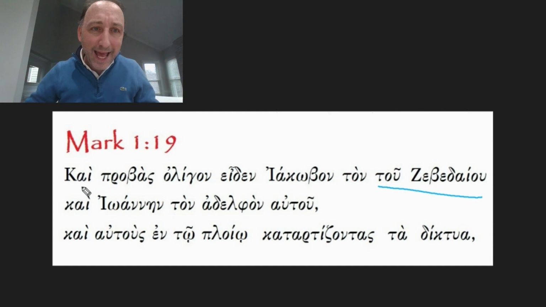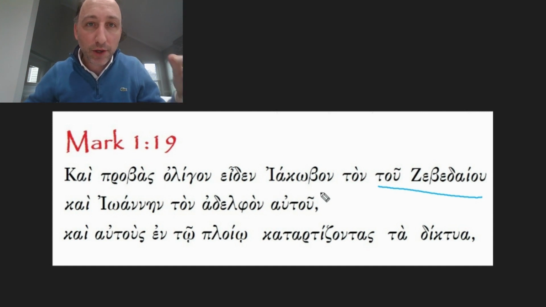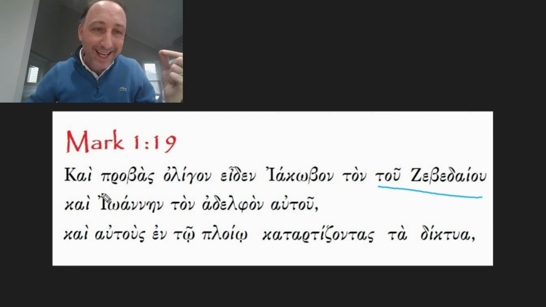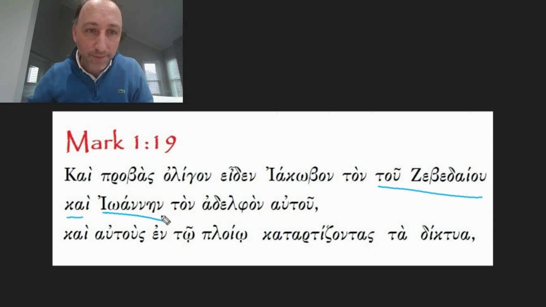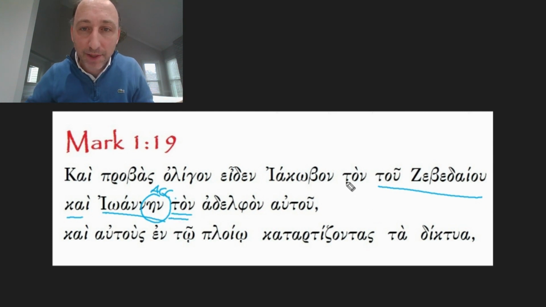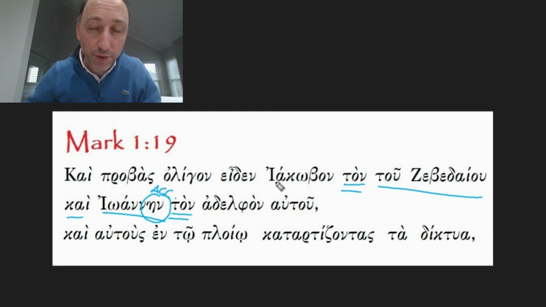Moving forward a little bit, Jesus saw James, the son of Zebedee, kai Yohanan. And John, you see the ending here, eta nu, is an accusative. Then you have this ton, which is the same as this ton, which introduces the specification related to John. Who was John?